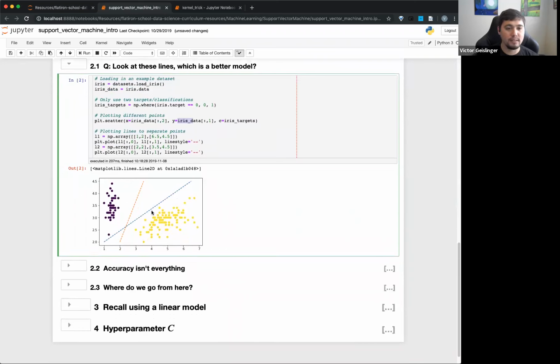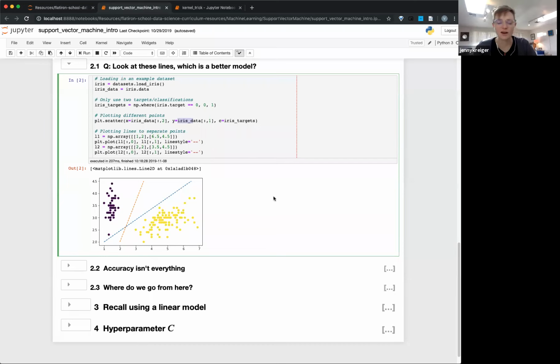They're not anything special. And I want to ask you, which of the lines would you say is the better line? Note that they both separate the yellow and the purple from each other. Which would you say is better? I like the red one better. Okay, this middle one down here, right? Yeah, and I saw some nods. Can you express some intuition for why this one feels better?